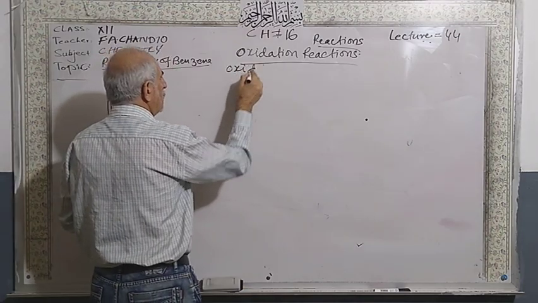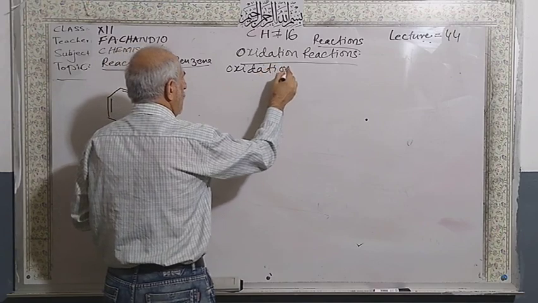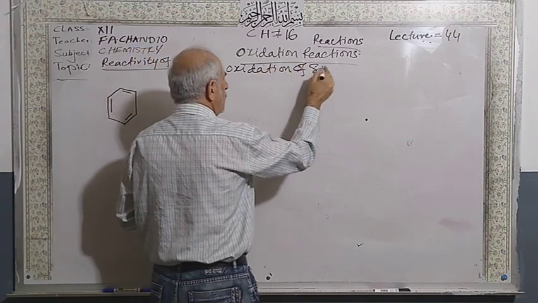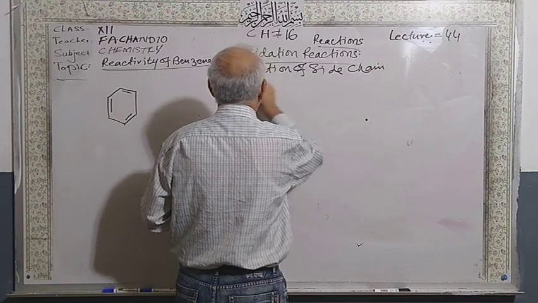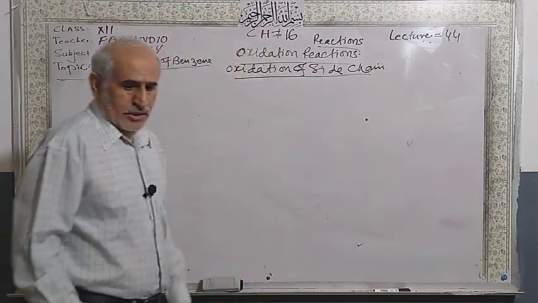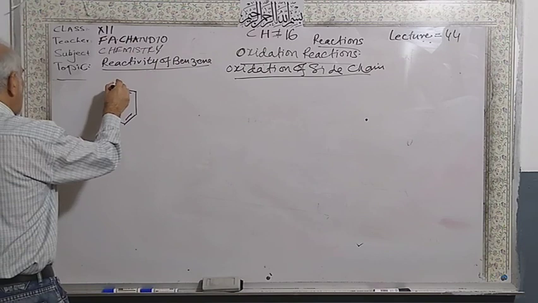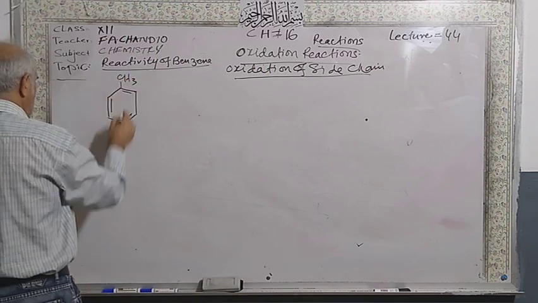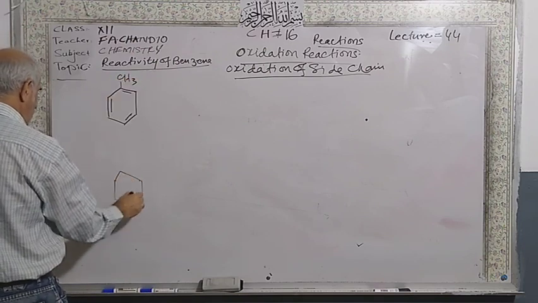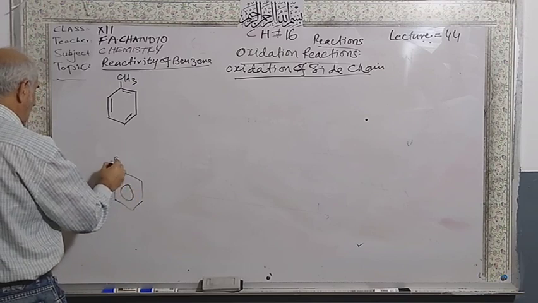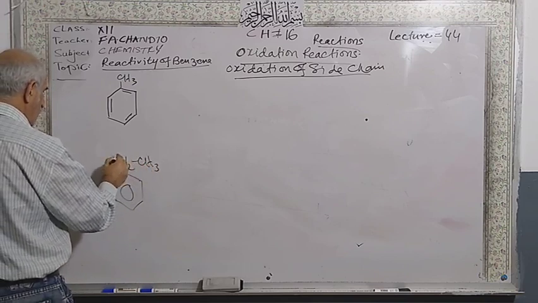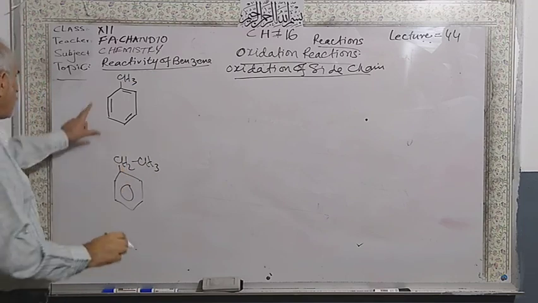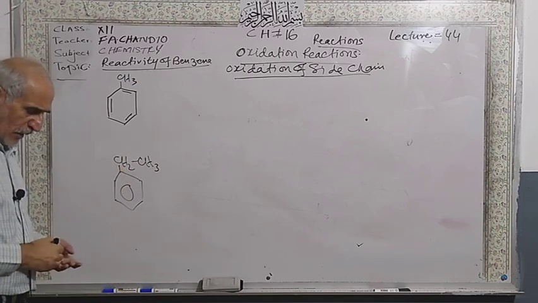Oxidation of side chain. Side chain, if you have a toluene and if you have an ethyl benzene, this is a toluene and this is an ethyl benzene.